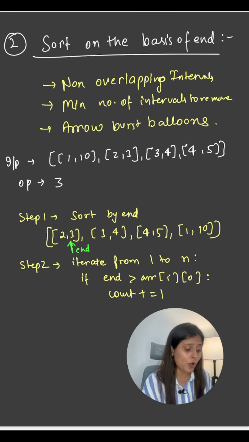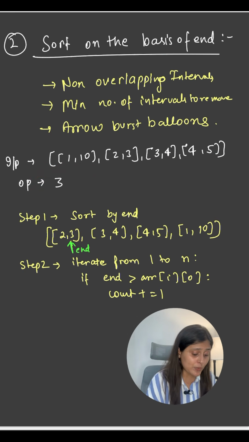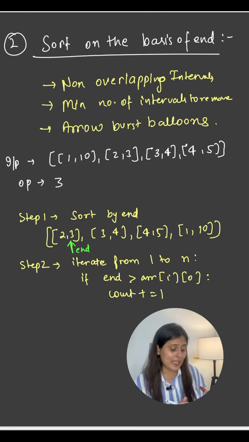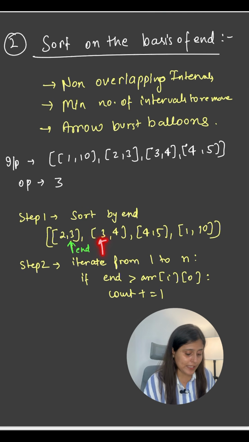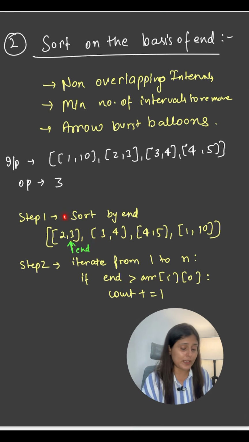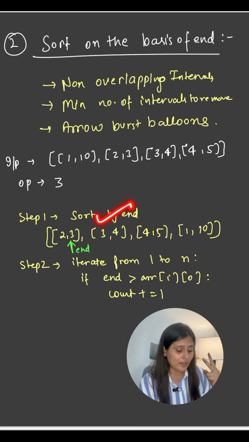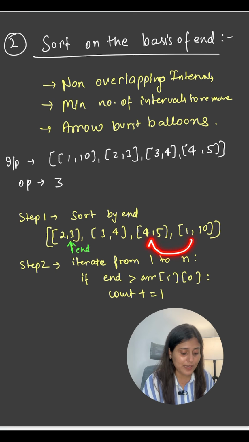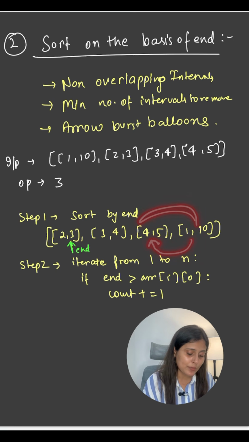So the problem here is non-overlapping intervals. In this case, when you sort according to the end, you can say that this 3 is obviously not greater or less, it is equal. So this will be considered as one interval, and those intervals are not overlapping. Hence, 1 is less than this 5, so you can say this might merge. So hence, you will remove this.